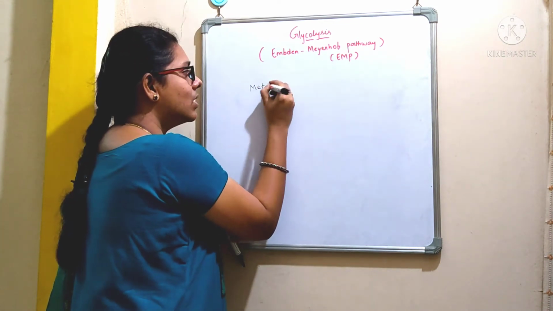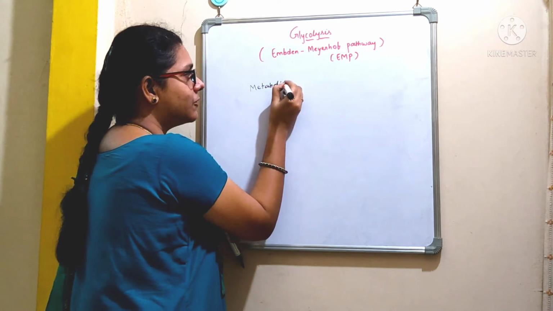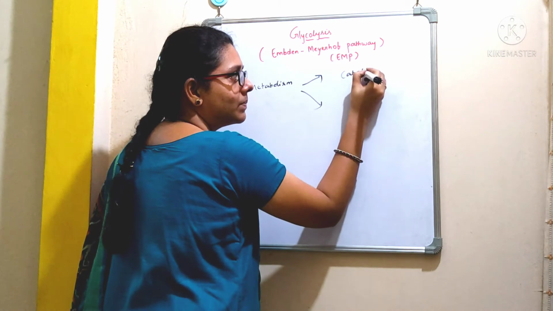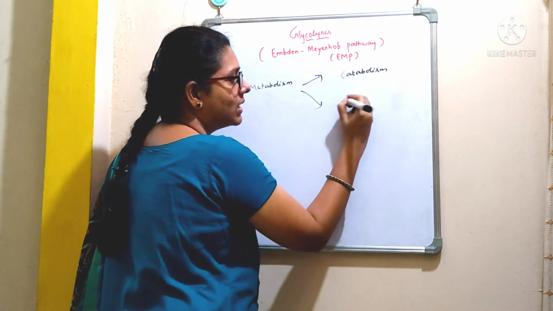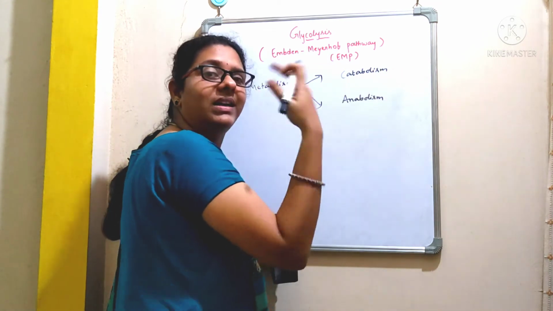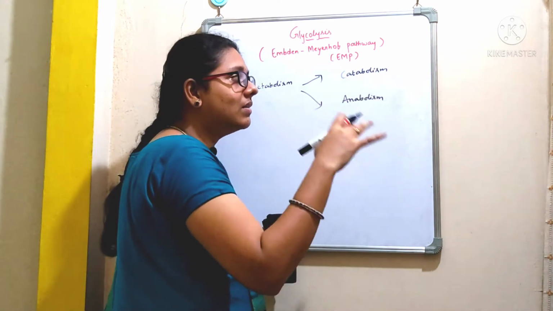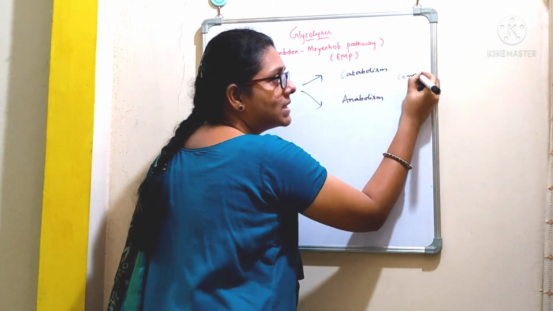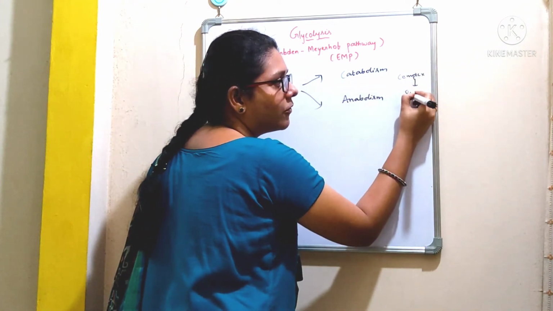And this metabolism is broadly classified into two categories, that is catabolism and the other one is anabolism. Catabolism is nothing but a degradative process. So here there will be a breakdown of complex molecules into simpler ones with the release of energy.